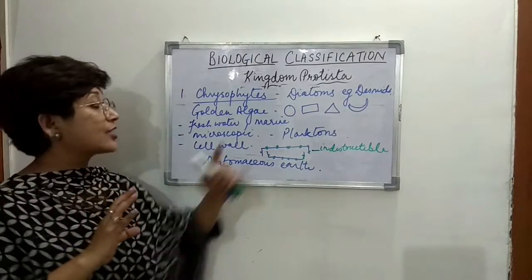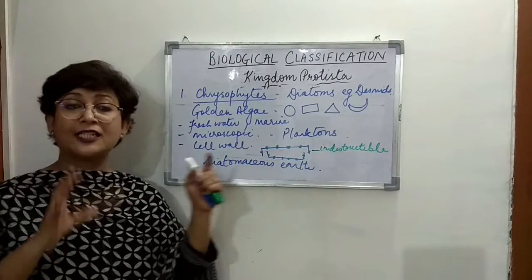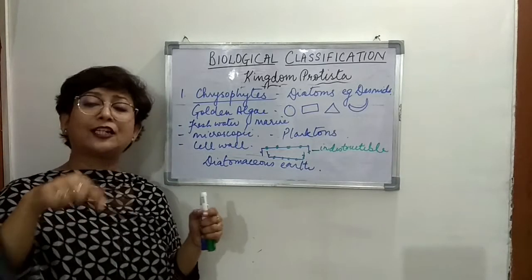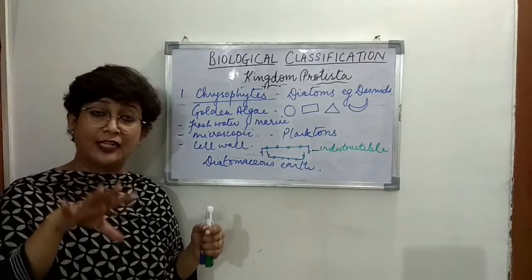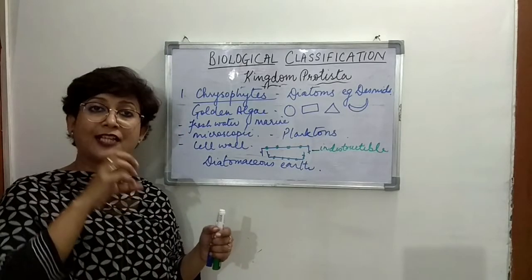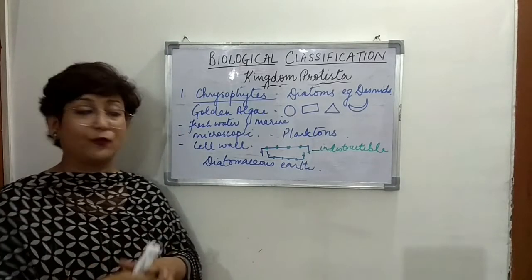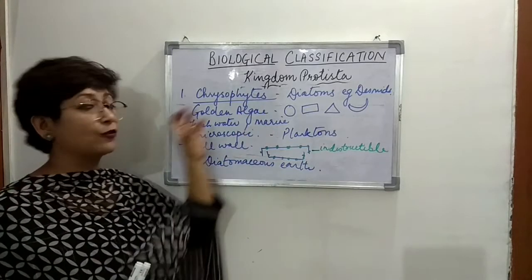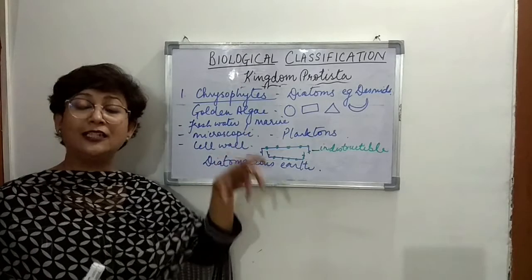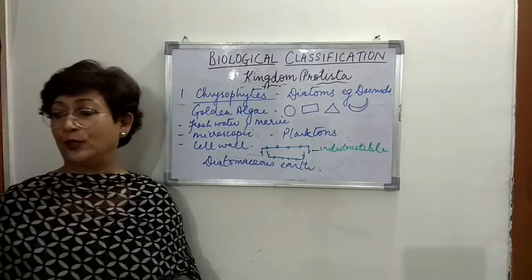Now, each cell has a central vacuole, right? What is a vacuole? A satellite structure that is present inside the cell, and the nucleus is present inside that central vacuole, right? So where is the nucleus of the chrysophytes, the diatoms, present? It is present inside the large central vacuole.